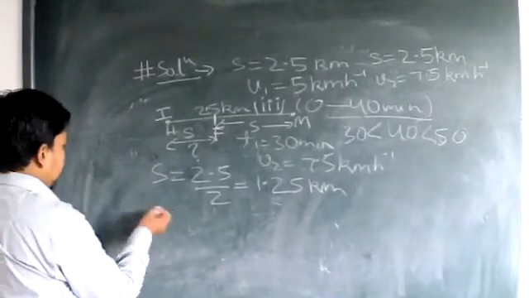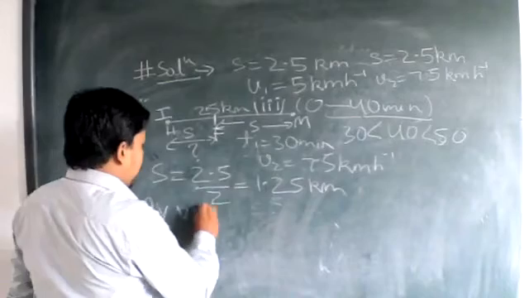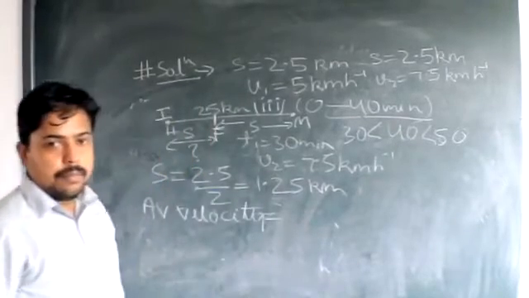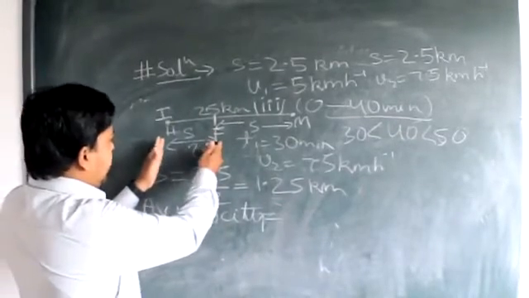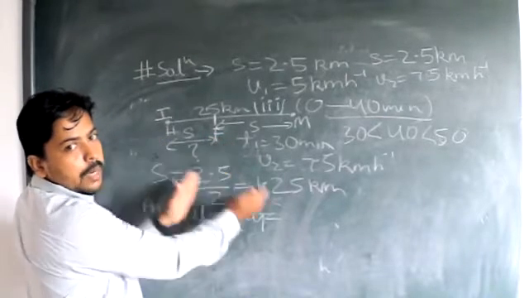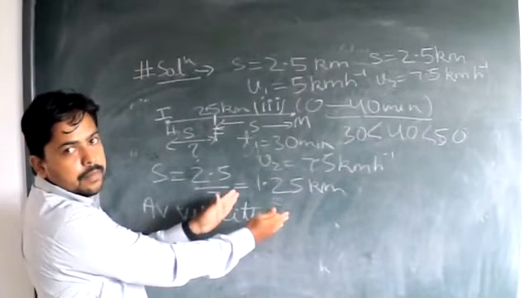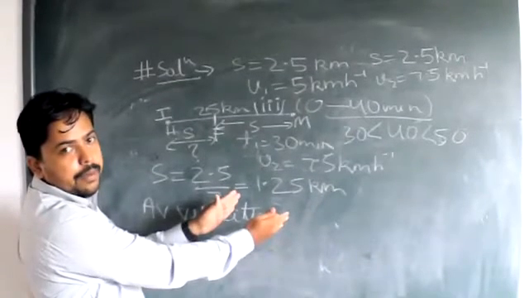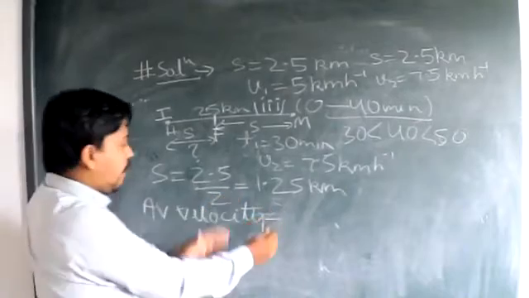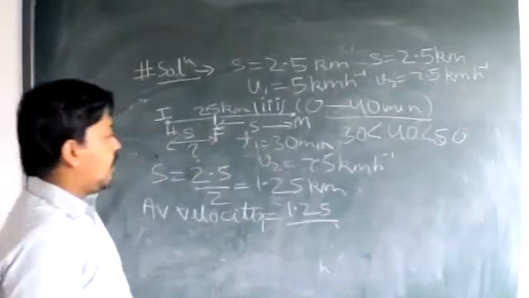We need to calculate average velocity, so we will apply the formula of average velocity first. Average velocity will be how much? Velocity is equal to displacement upon time. So what is the displacement from his home? Final displacement is how much? 1.25. Okay? Are you people getting me? Yes, sir. So 1.25.